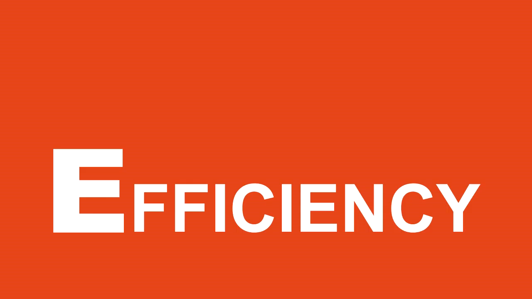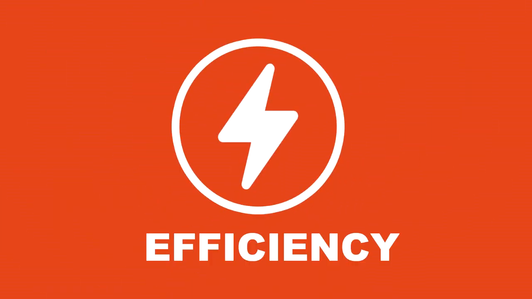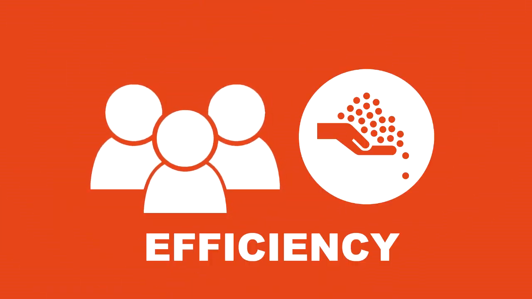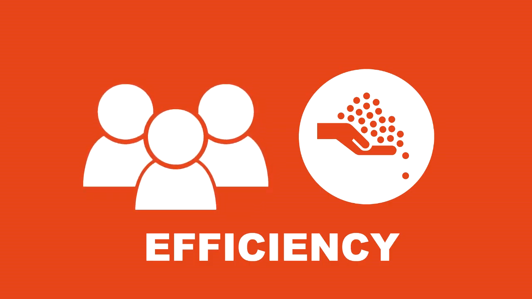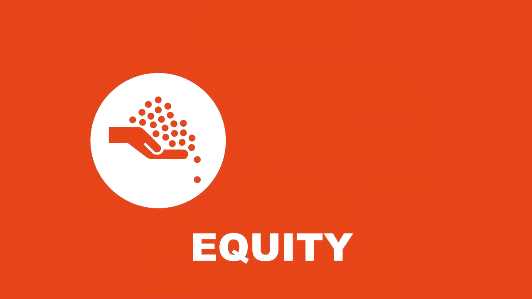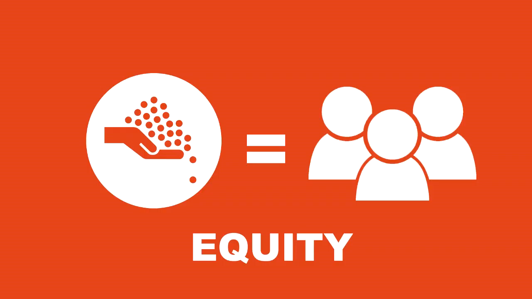E stands for efficiency and equity. Efficiency means that society gets the most out of the scarce resources, while equity means the benefits of those resources are distributed equally among members of society.